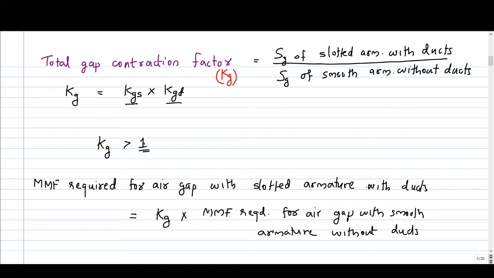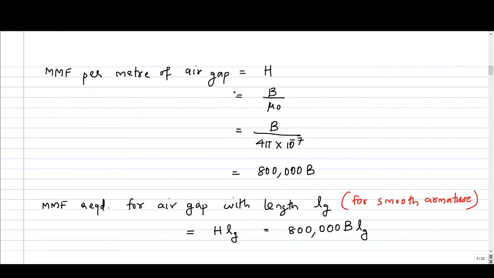So when the reluctance is more, for the same air gap flux you need more MMF. So the MMF requirement for air gap with the slotted armature with ducts will be more by a factor kg. It is equal to kg times the MMF required for air gap with the smooth armature without ducts. So the MMF requirement is kg times that of a smooth armature without ducts in the case of a slotted armature with ducts.